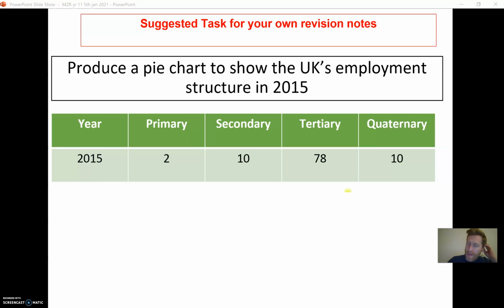Quite often in an exam, they will ask you to either complete a pie chart or to explain sections of a pie chart. So if you would like to, and I'm sure you all will, you can produce a pie chart to show the UK's employment structure in 2015. And if you Google how to draw a pie chart, it will tell you the maths behind doing that as well, so you can get the right degrees and angles.